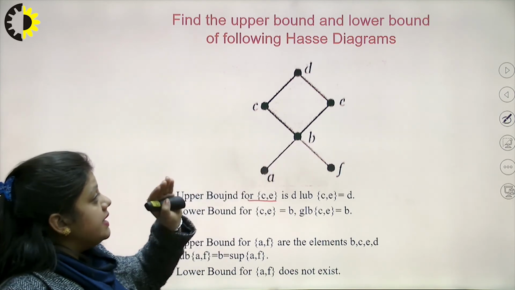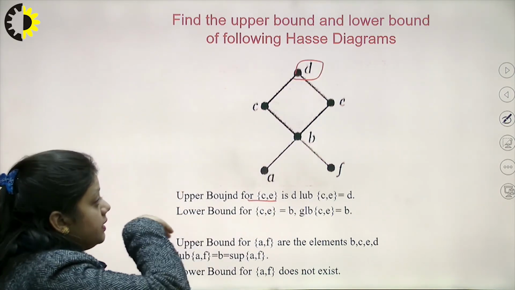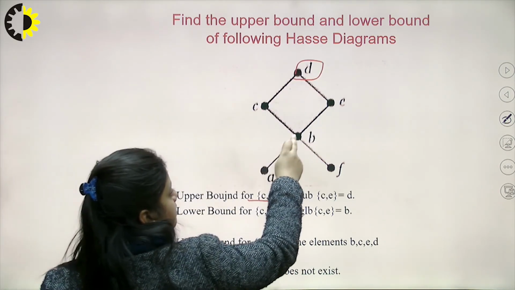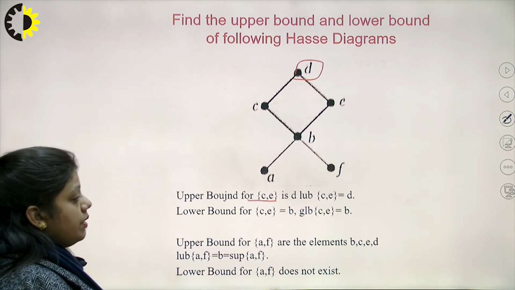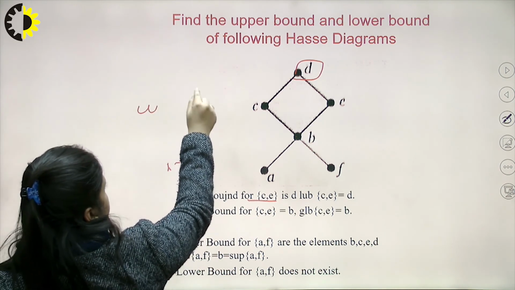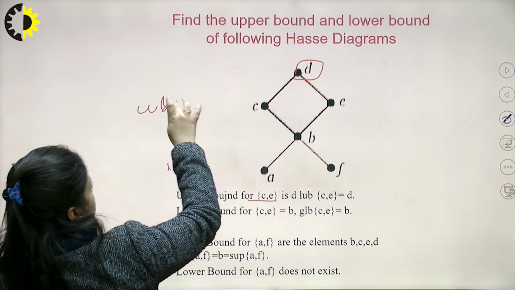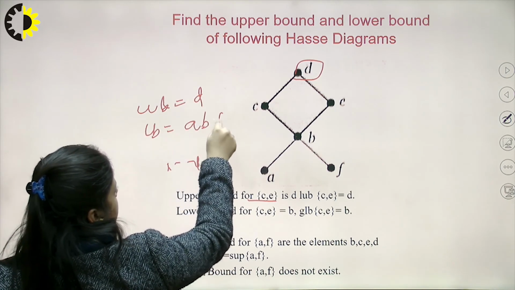So upper bound is D, and the lower bounds that precede all of CE will be B, A and F. Upper bound will be D and the lower bound will be A, B and F.